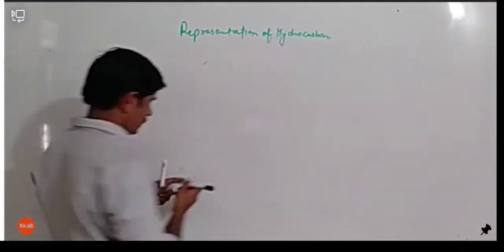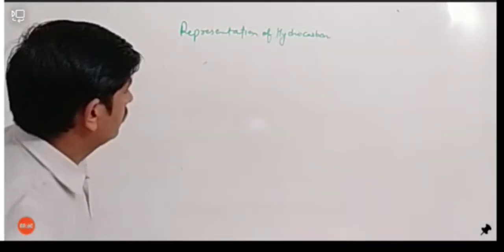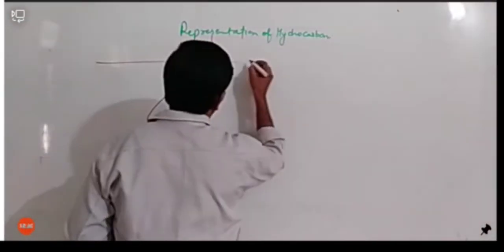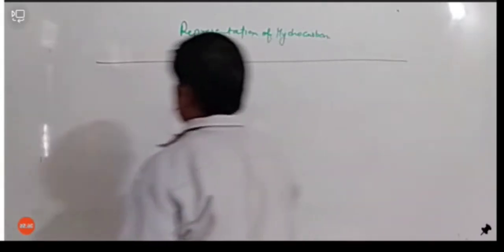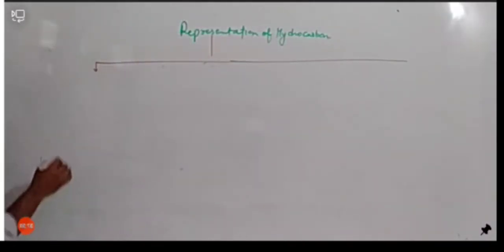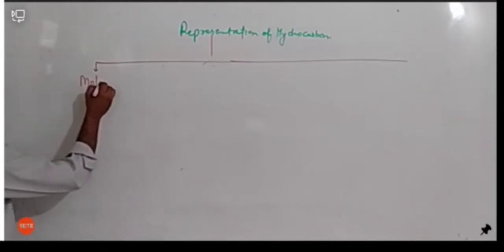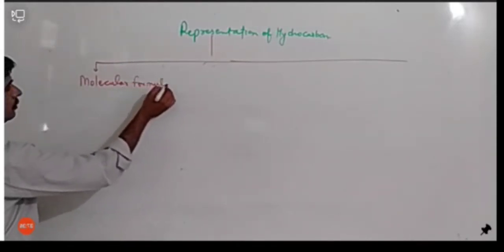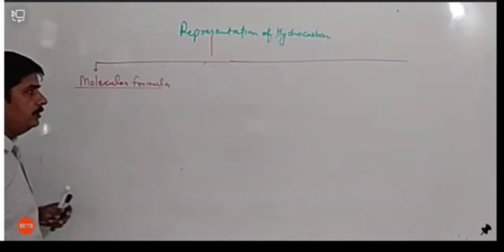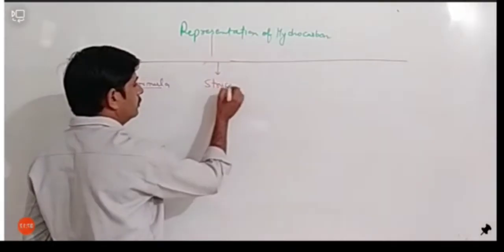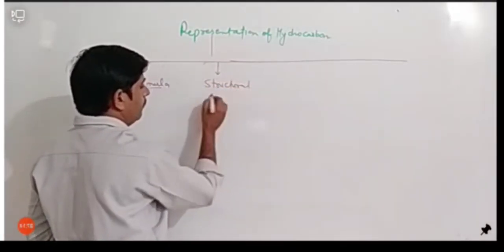How can we represent hydrocarbons? Let's see. So there are different ways by which we can represent the hydrocarbons. So the first method is molecular formula. The second method is structural formula.